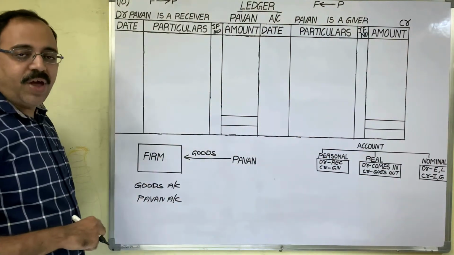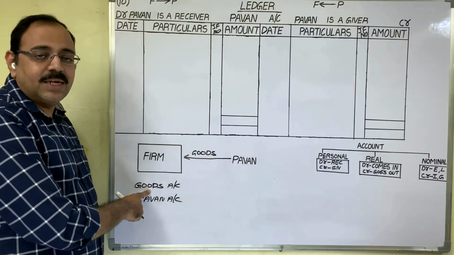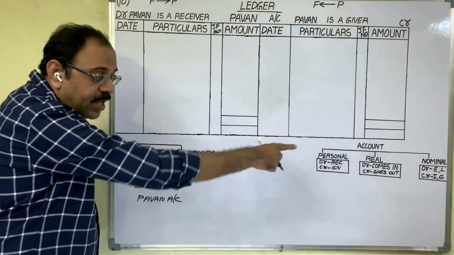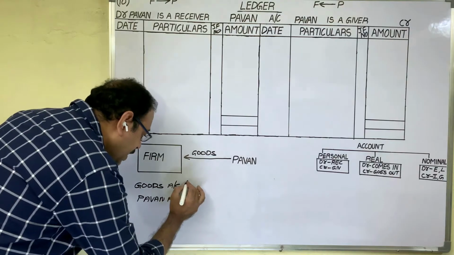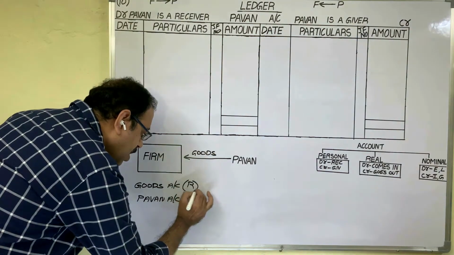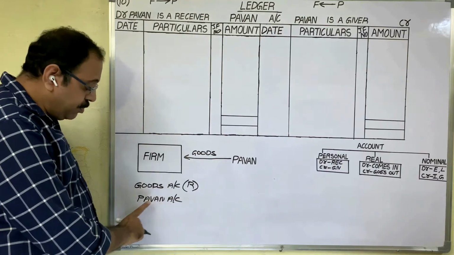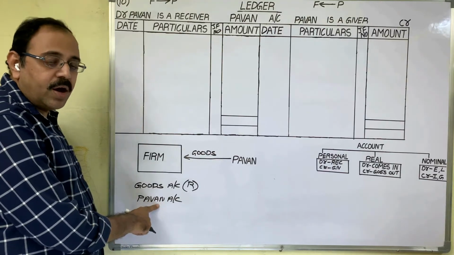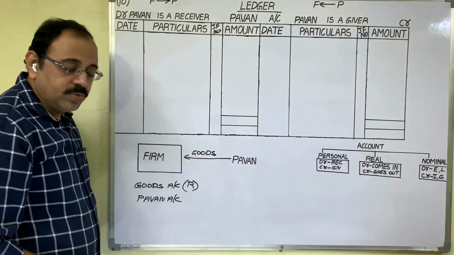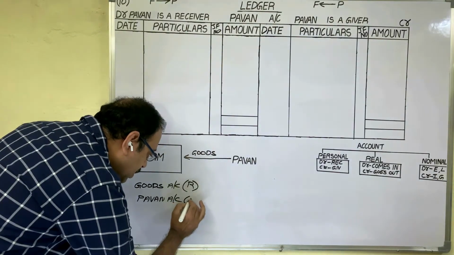Goods means asset. All assets come under real account. In brackets, mention that R stands for real account. When we open any account with a person's name, it is a personal account. Pawan's account is a personal account.